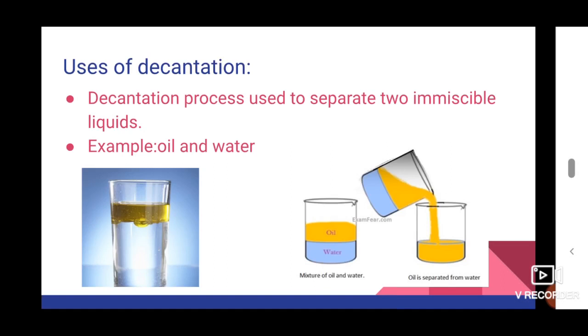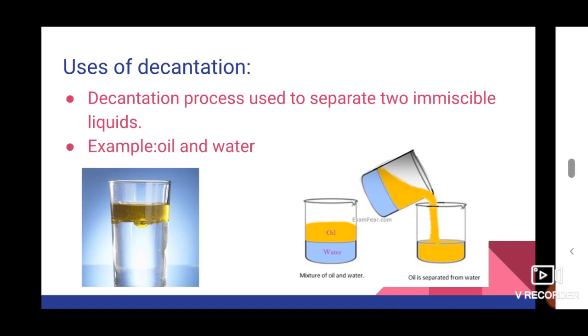Do they mix together or not? So oil and water won't mix with each other. So this is known as immiscible liquids. The two liquids cannot mix with each other. This kind of solution is known as immiscible liquids. Okay. So this decantation process is used to separate the two immiscible liquids.